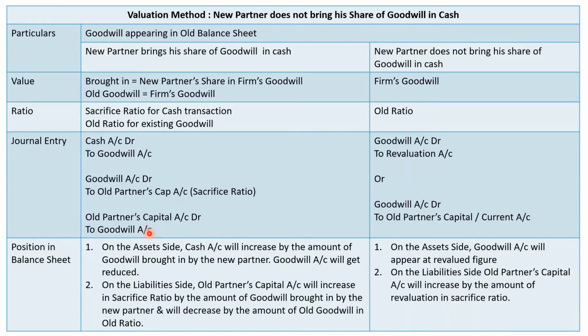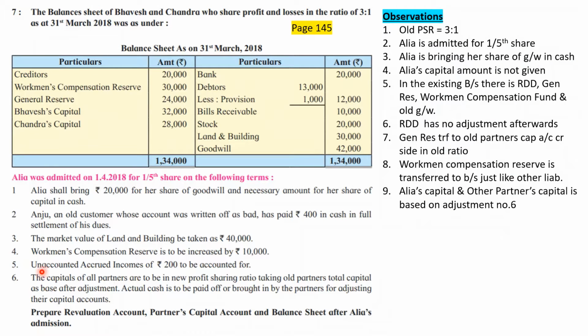Since the problem is silent, to the extent goodwill is brought in by the new partner, the entry will be cash account debit to goodwill account, and goodwill account debit to old partners capital account, and thereafter we are going to pass old goodwill to be written off by considering old partners capital account debit to goodwill account. So that is the amount to be considered. Let us calculate now what are the different things to be done. First one is calculation of sacrifice ratio.